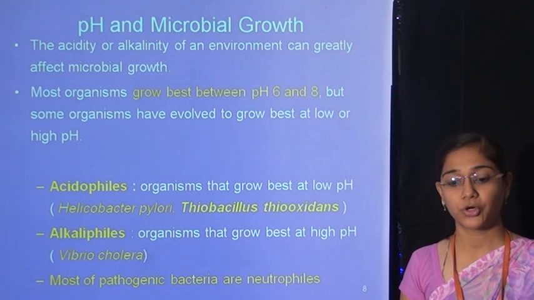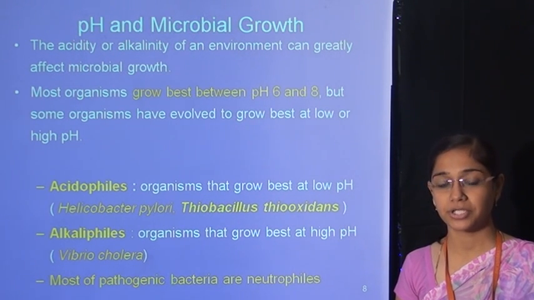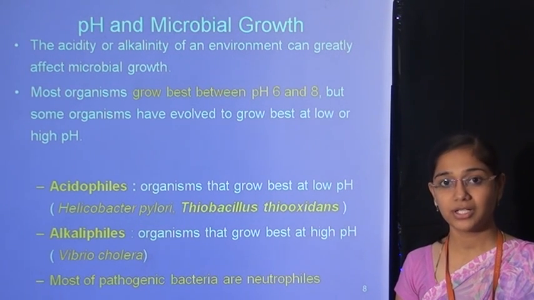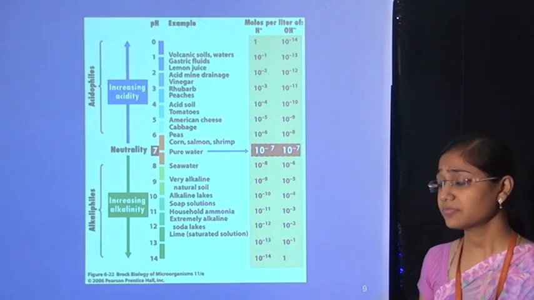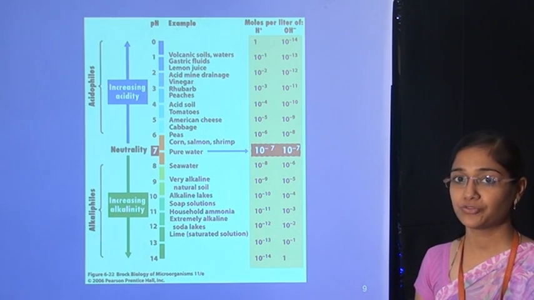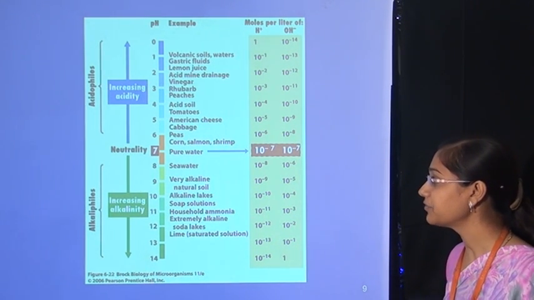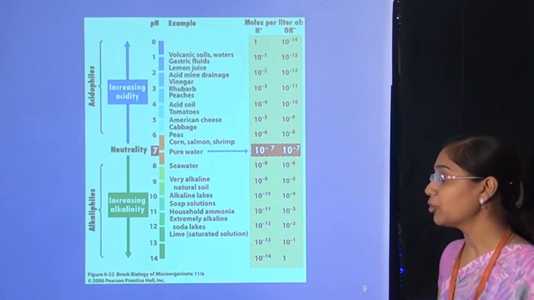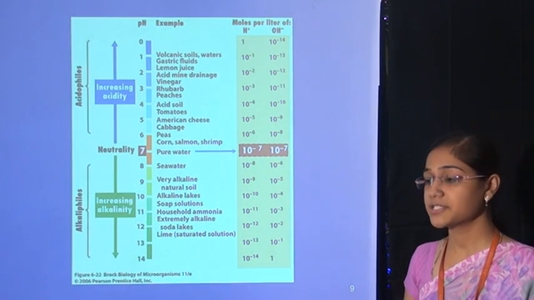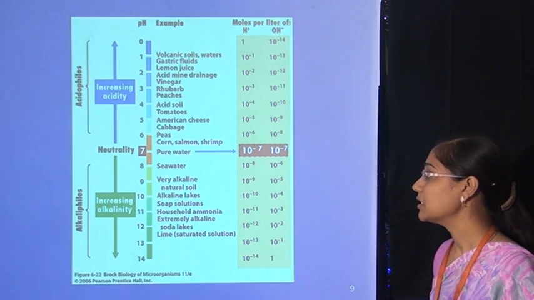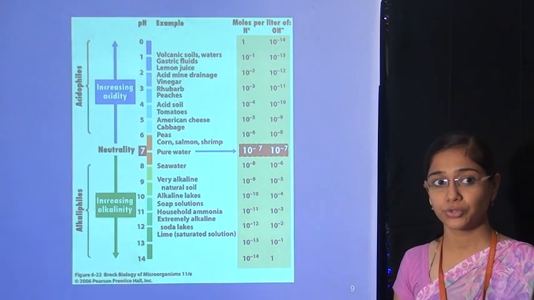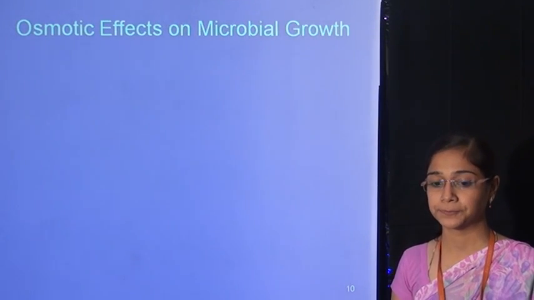Most of the pathogenic microorganisms grow at a neutral pH, and are known as neutrophiles. According to pH, there are three types: alkalophile, acidophile and neutrophile. On the pH scale, 0 to 7 is acidity, 7 to 14 is basicity, and 7 is neutral. If microorganisms grow best at 0 to 7, they are known as acidophiles, and at 7 to 14 as alkalophiles, and at 7 microorganism growth is fastest, and they are known as neutrophiles.